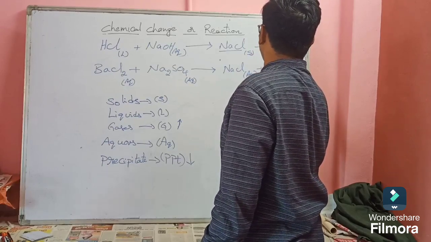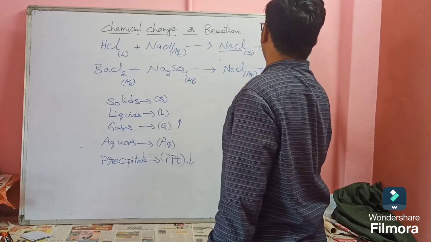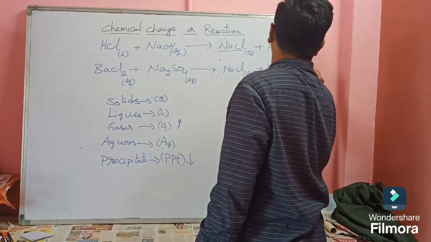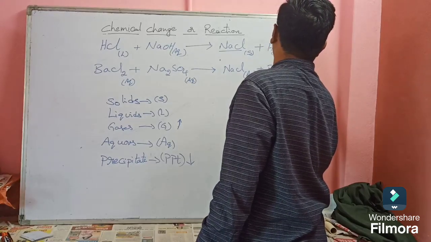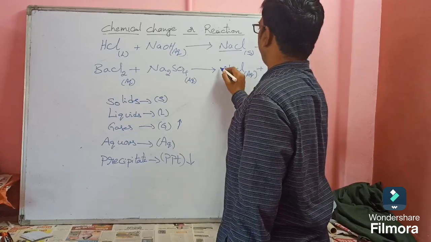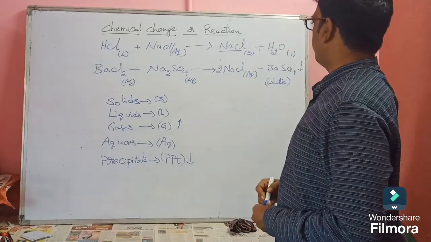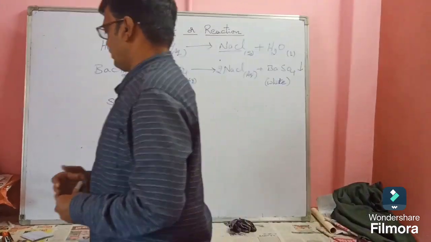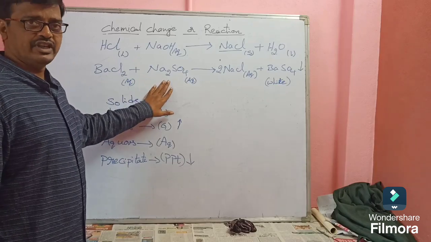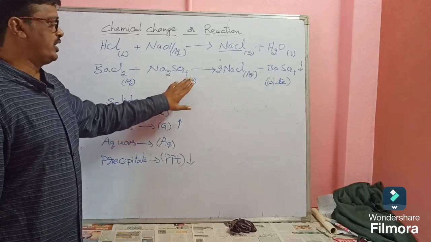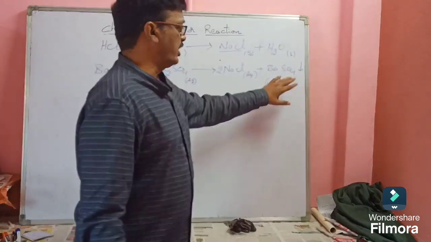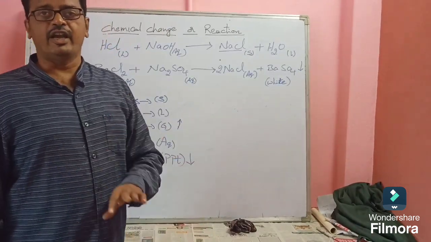NaCl(aq) plus barium sulfate. Barium sulfate is a precipitate. What is its color? White. So it is a balanced chemical reaction. Barium chloride aqueous solution mixed with sodium sulfate aqueous solution forms sodium chloride aqueous solution and barium sulfate, a white color precipitate.